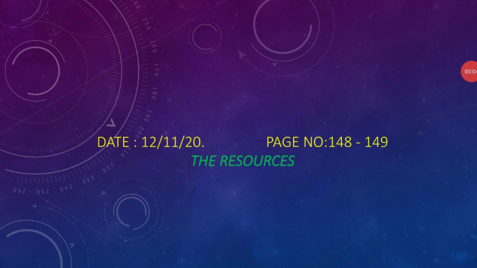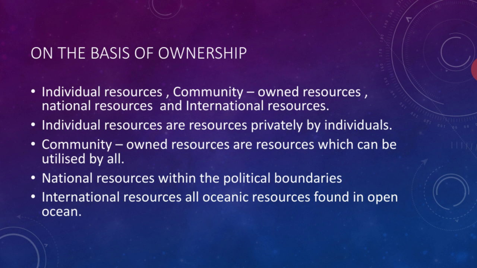Actually, the name of the lesson is resources. Today we are going to see resources on the basis of ownership. Based on ownership, resources can be classified into four: individual resources, community-owned resources, national resources, and international resources. Individual resources means our own houses or our own buildings. Individual resources are privately owned by an individual, a separate person.